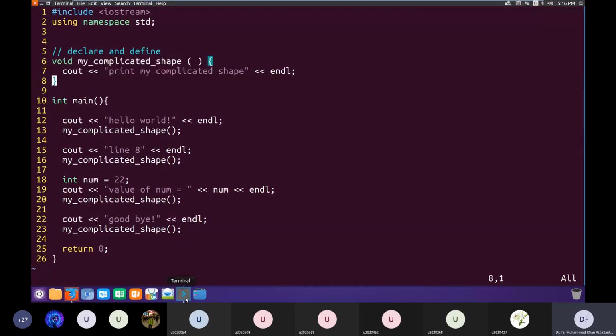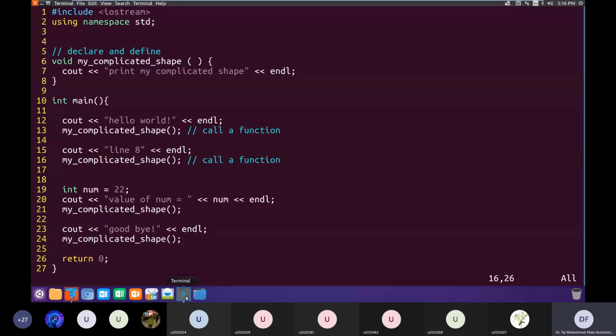Once you declare and define a function, it would contain all the code of that function. Now, whenever we want to use that function, we have to call that function. Right now on line number 13, I am calling this function. Line number 16, again I am calling this function.